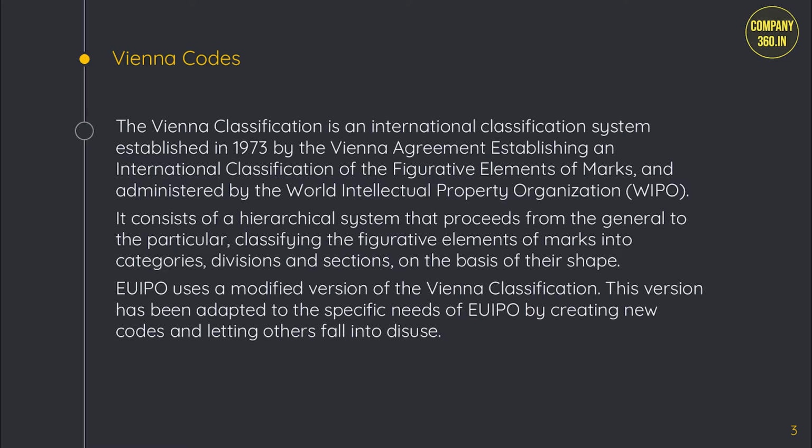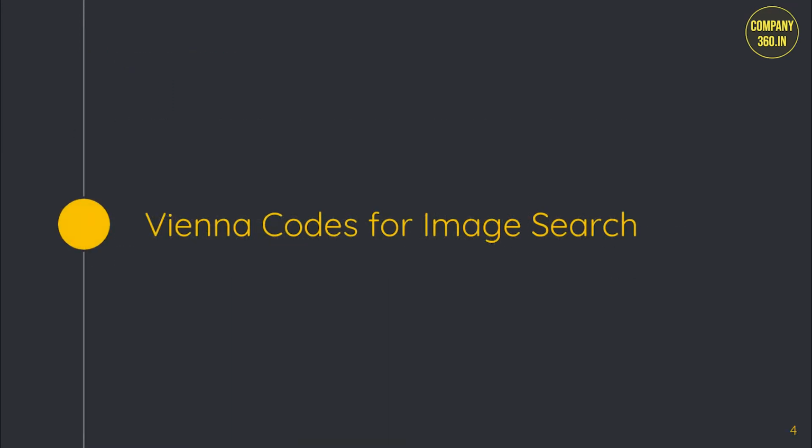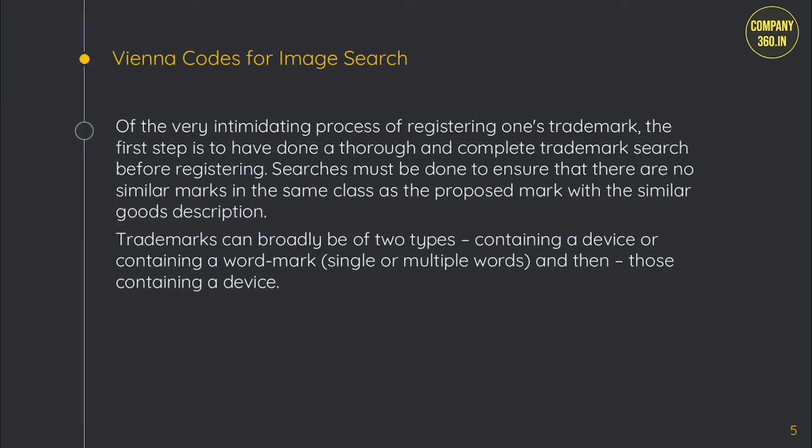EUIPO uses a modified version of the Vienna classification. This version has been adapted to the specific needs of EUIPO by creating new codes and letting others fall into disuse. Vienna codes for image search. Of the very intimidating process of registering one's trademark, the first step is to have done a thorough and complete trademark search before registering. Searches must be done to ensure that there are no similar marks in the same class as the proposed mark with a similar goods description.